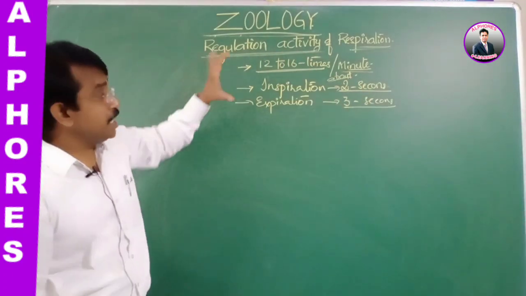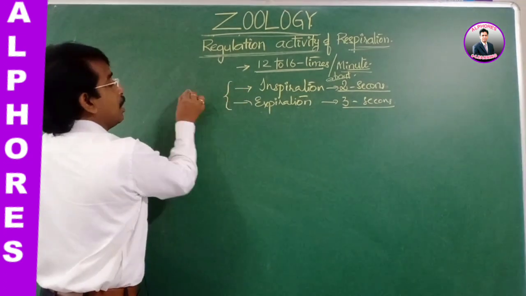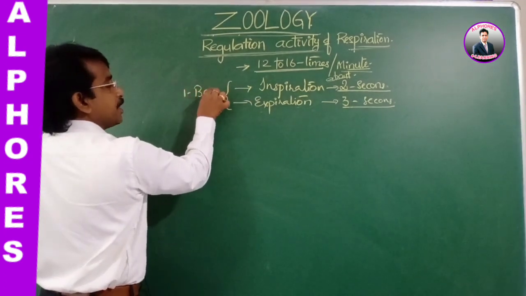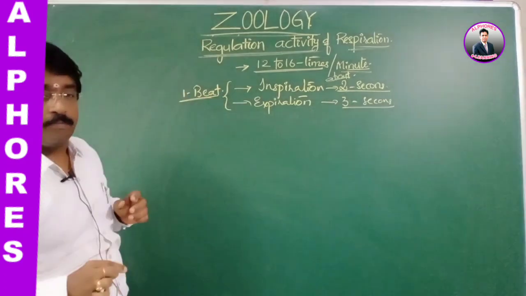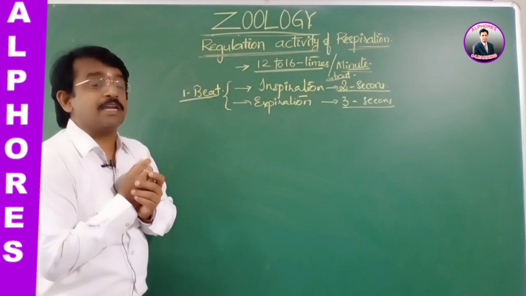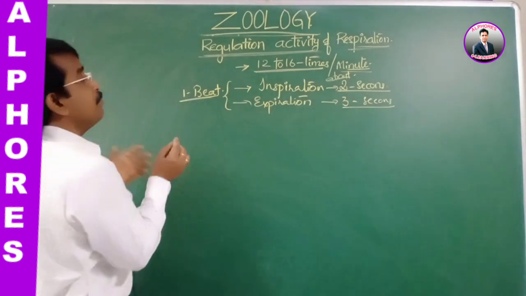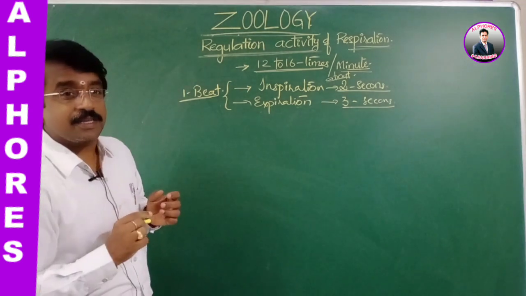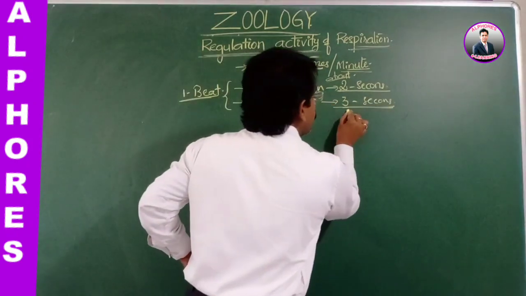Inspiration and expiration together make 1 beat, is it right? So how many beats take place per minute? A minute has 60 seconds. So 3 plus 2 becomes 5.